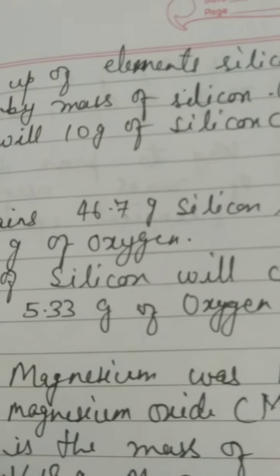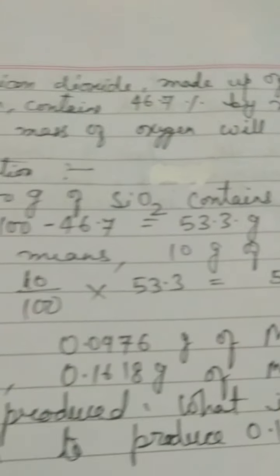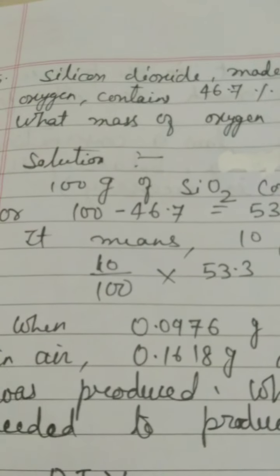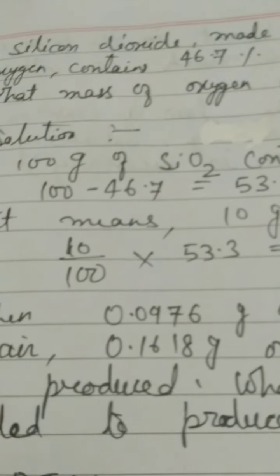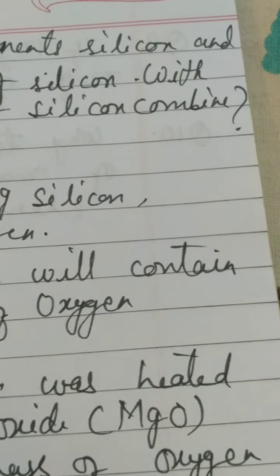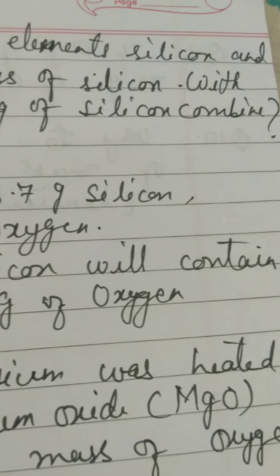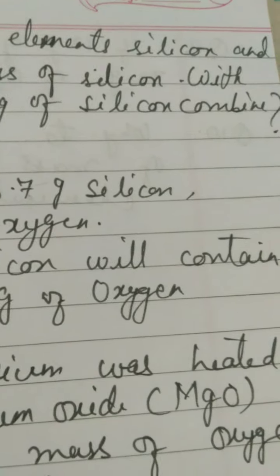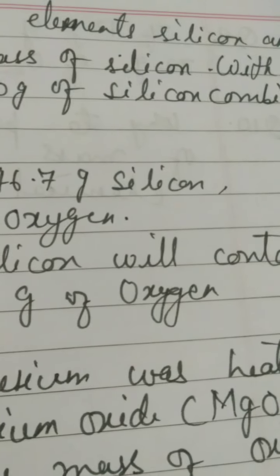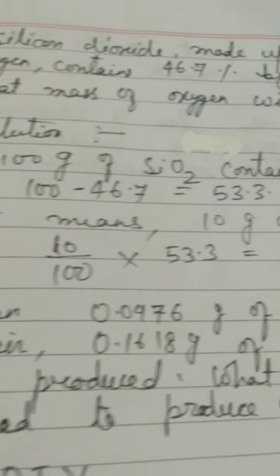So sometimes you have to apply the unitary rule also to solve the question, and that is what you have to do here also. First of all, you will write the mass of silicon dioxide. 100 gram of silicon dioxide contains how much? 46.7 gram of silicon. This is the meaning of containing by mass 46.7%. It means that in 100 gram of silicon dioxide, 46.7 gram of silicon is present. This much only is tried to be given here in the question.